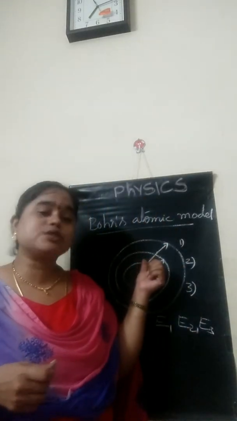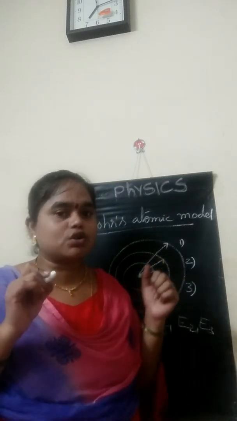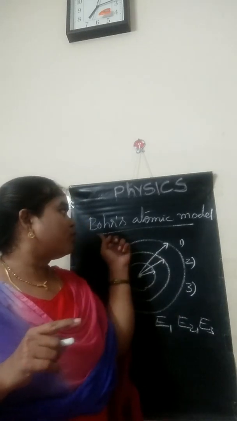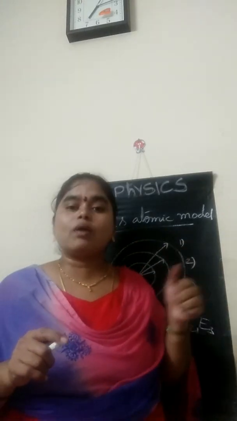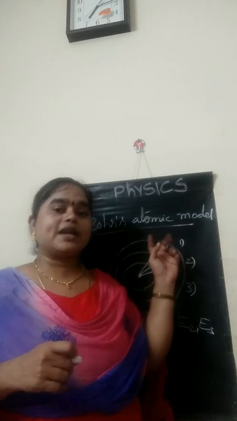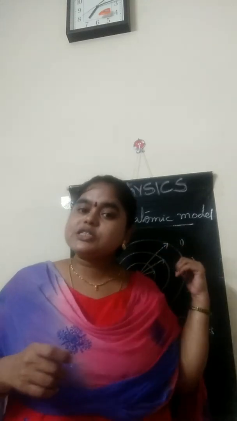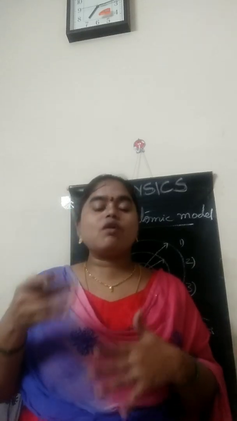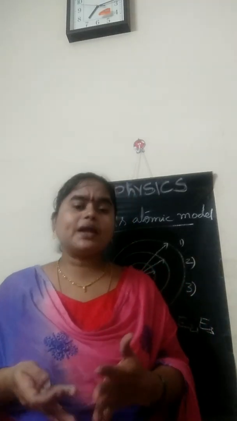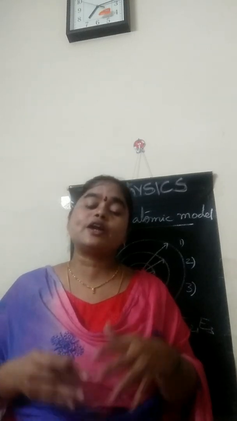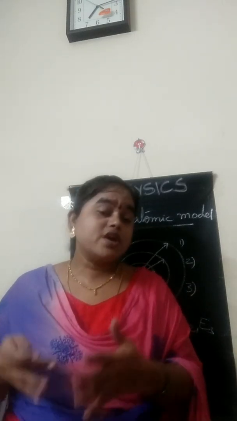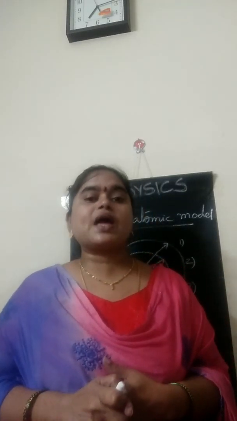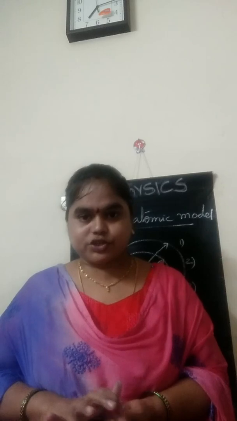It successfully explained the atomic spectra of the hydrogen atom, so that's why your textbook gives Bohr's hydrogen atomic structure. It couldn't explain the atomic spectra of atoms having more than one electron, and also couldn't explain the splitting of line spectra.